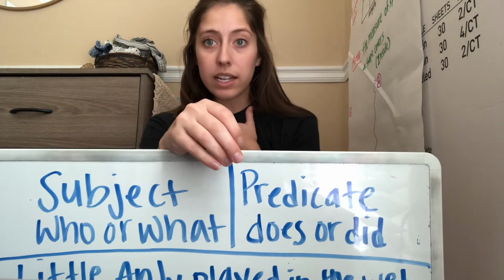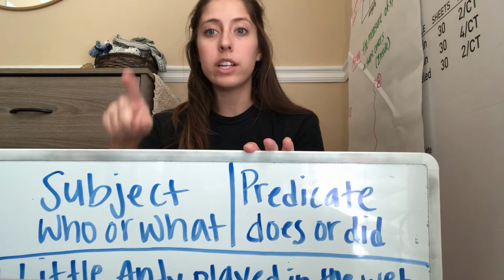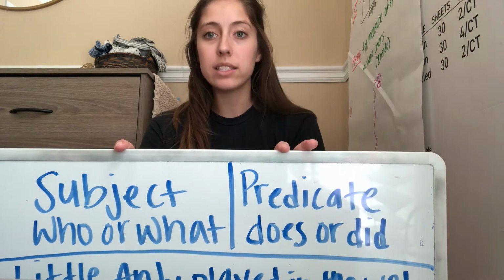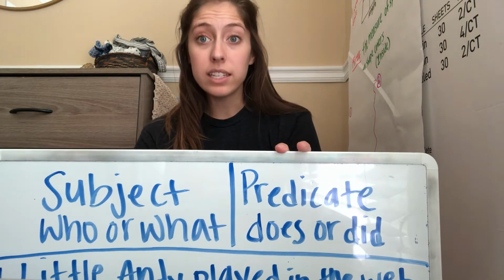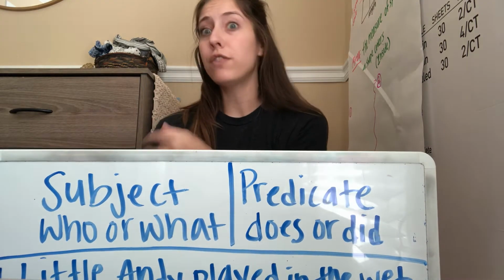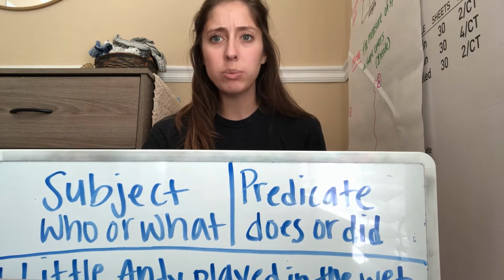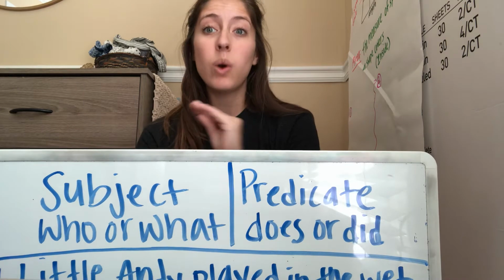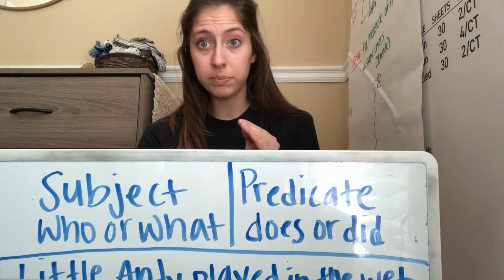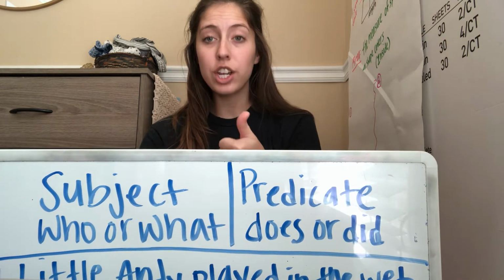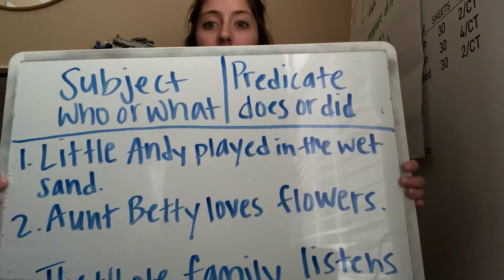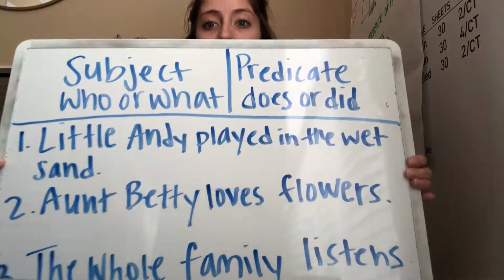I'm going to do the first sentence and underline the subject once and the predicate twice. You're going to do the second sentence, maybe with a friend or a parent there to help you. And the third sentence, you're going to do all by yourself. Capiche? Caposh.